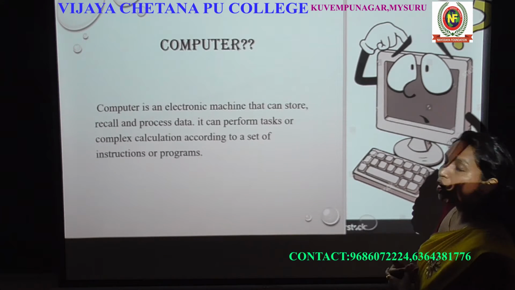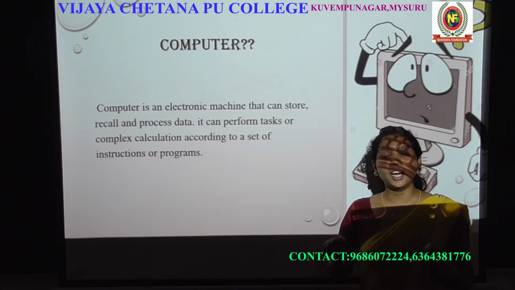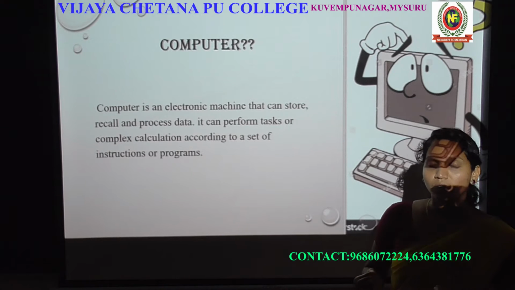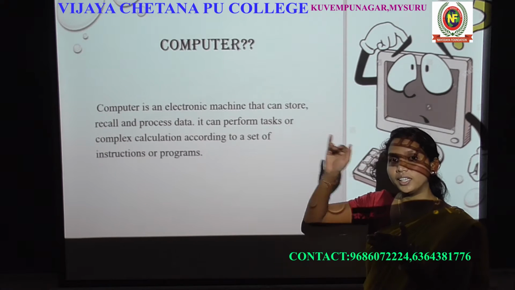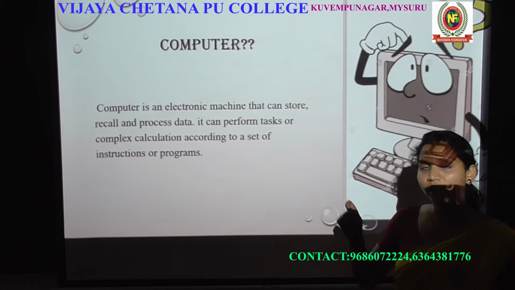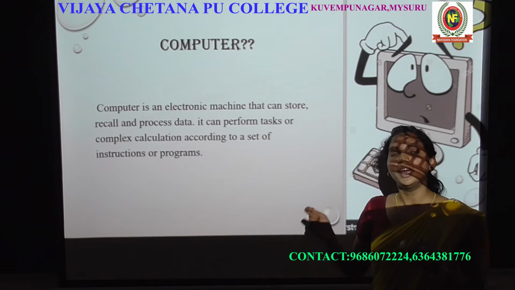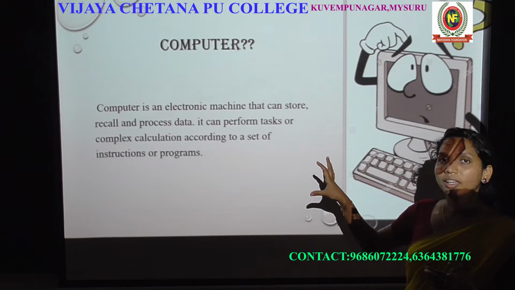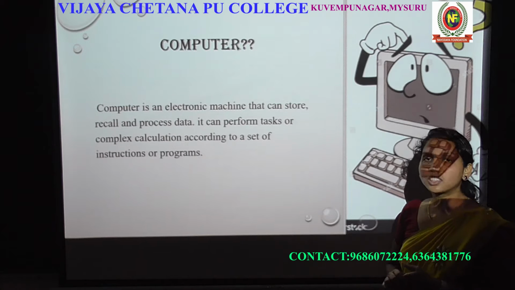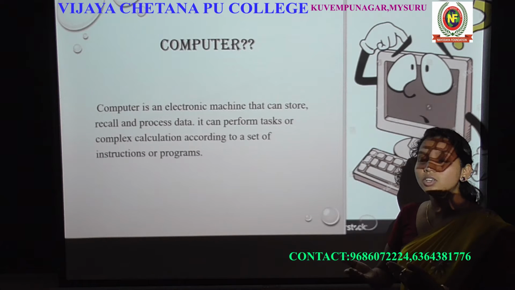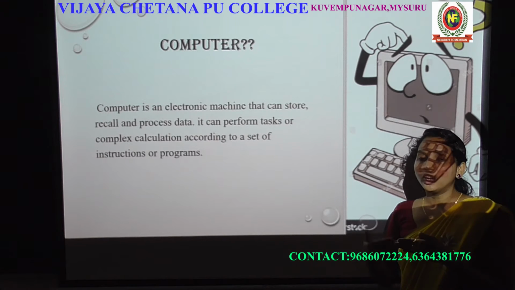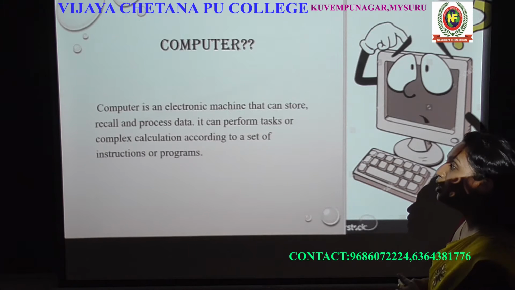Okay, and recall. Recall is nothing but when you want to retrieve data, you can retrieve it from the computer's memory. Just as you store books in a book rack and select any book you want to read from the rack, here data will be stored in byte form. Then you can retrieve the data from the computer's memory when you require it. That's called recall. Whenever you want to read or retrieve data from the memory, you can access that.